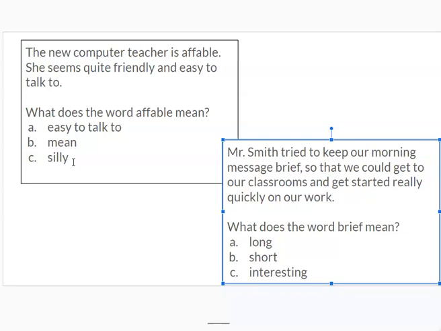The new computer teacher is affable. That doesn't tell me anything about what the word means. Let's continue to the next sentence. She seems quite friendly and easy to talk to. Right here, it tells me that the teacher is easy to talk to. That doesn't mean that they're mean. That doesn't mean that they are silly. But it does mean very clearly that she's easy to talk to. So the word affable means easy to talk to.